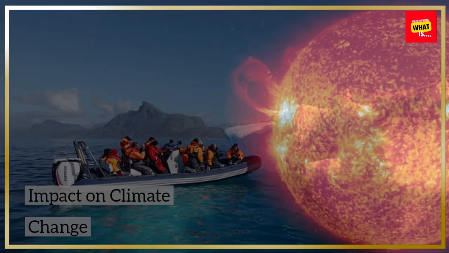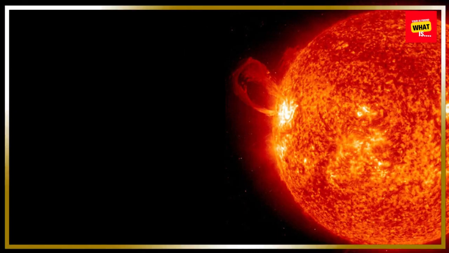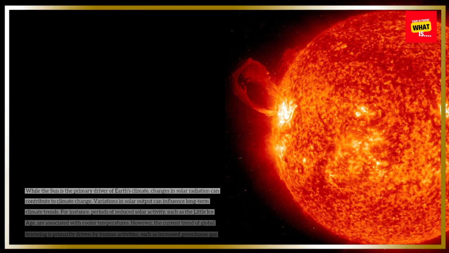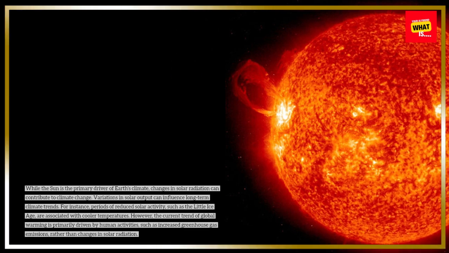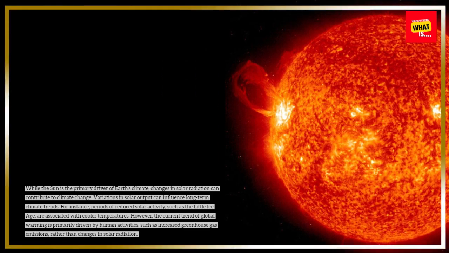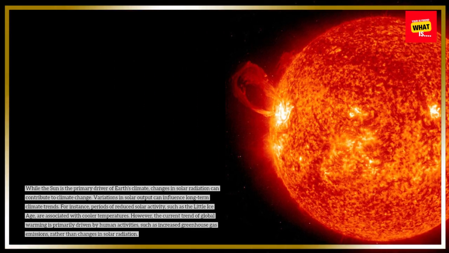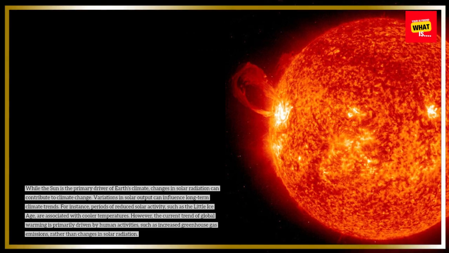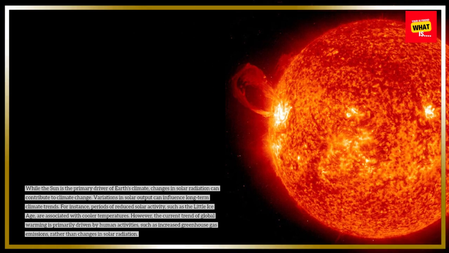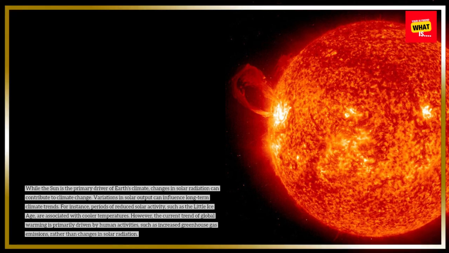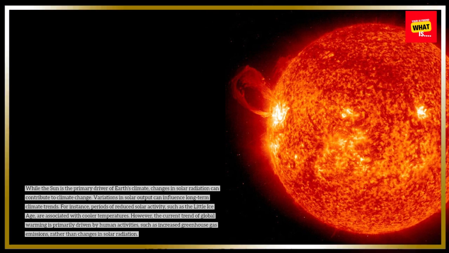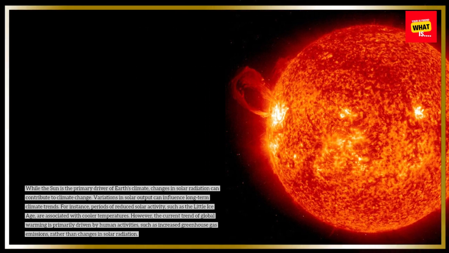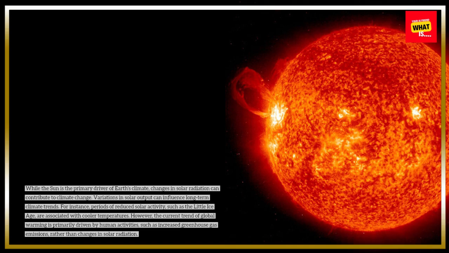Impact on climate change. While the sun is the primary driver of Earth's climate, changes in solar radiation can contribute to climate change. Variations in solar output can influence long-term climate trends. For instance, periods of reduced solar activity, such as the Little Ice Age, are associated with cooler temperatures. However, the current trend of global warming is primarily driven by human activities, such as increased greenhouse gas emissions, rather than changes in solar radiation.